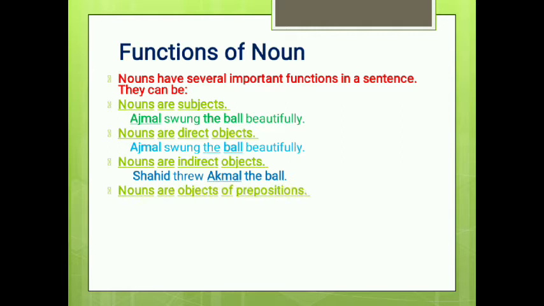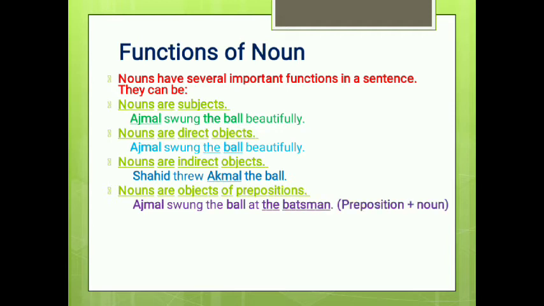Nouns can be the object of prepositions. In a sentence, we have seen many times there comes a preposition, and after the preposition comes a noun. Like: Ajmal threw the ball at the batsman. At is the preposition, and the batsman is the object of the preposition. Whatever comes after a preposition is called the object of a preposition.